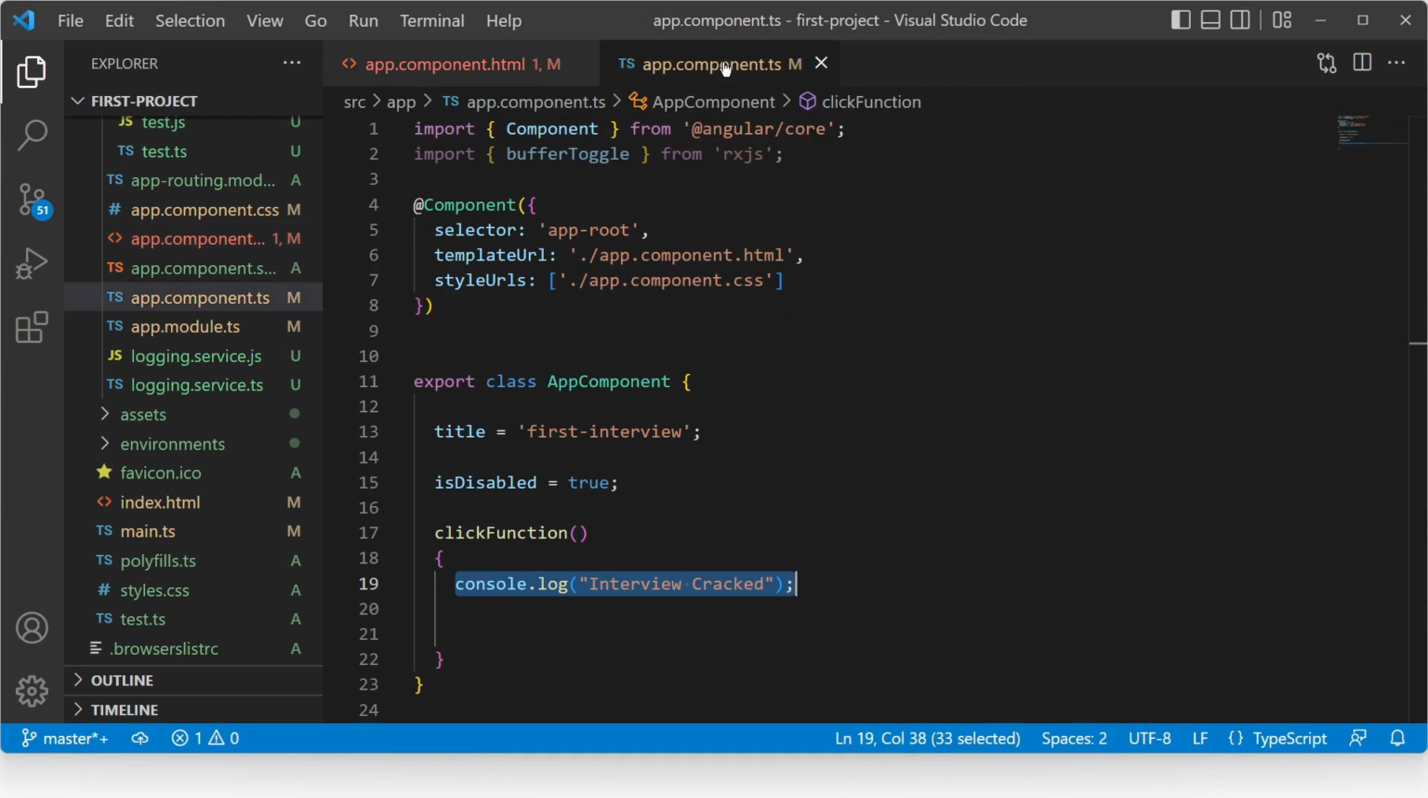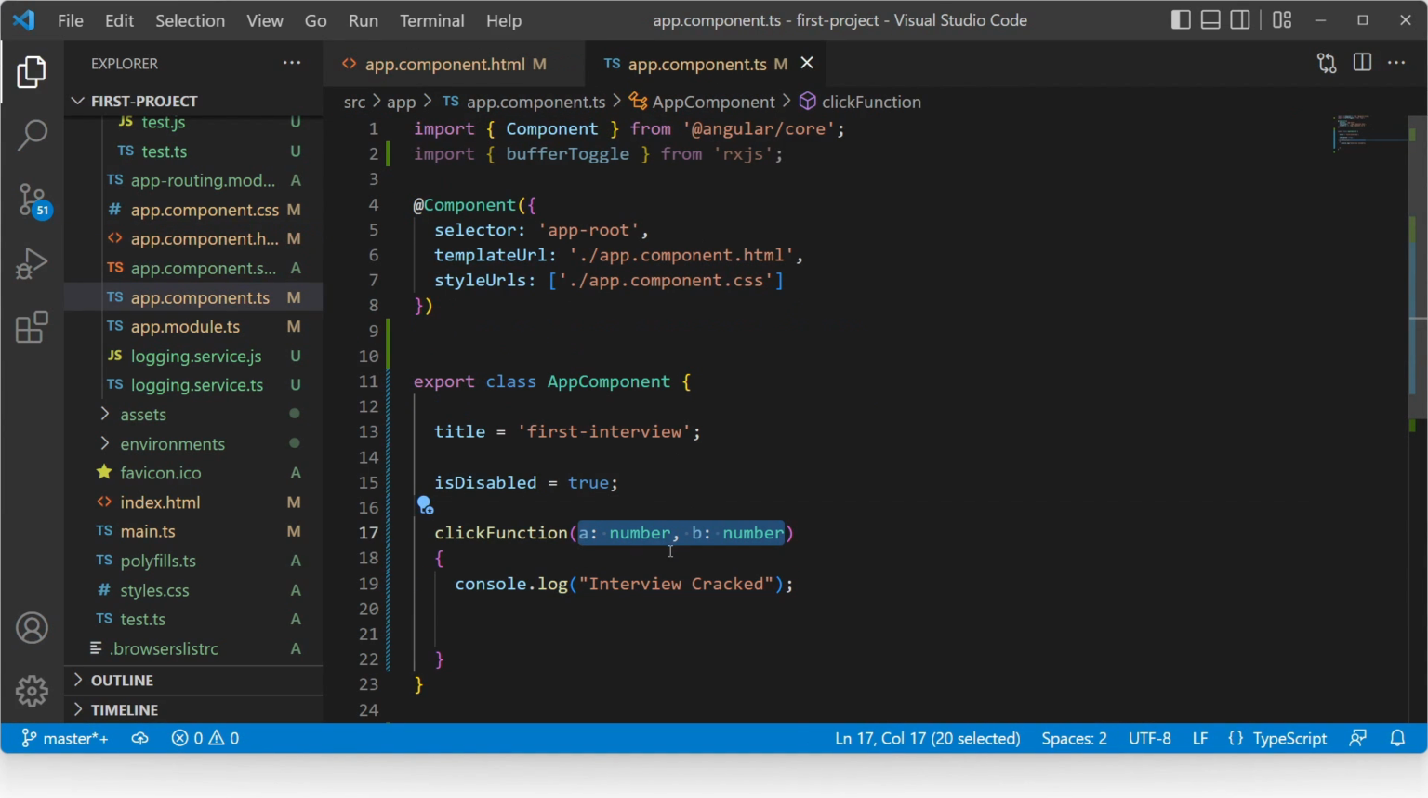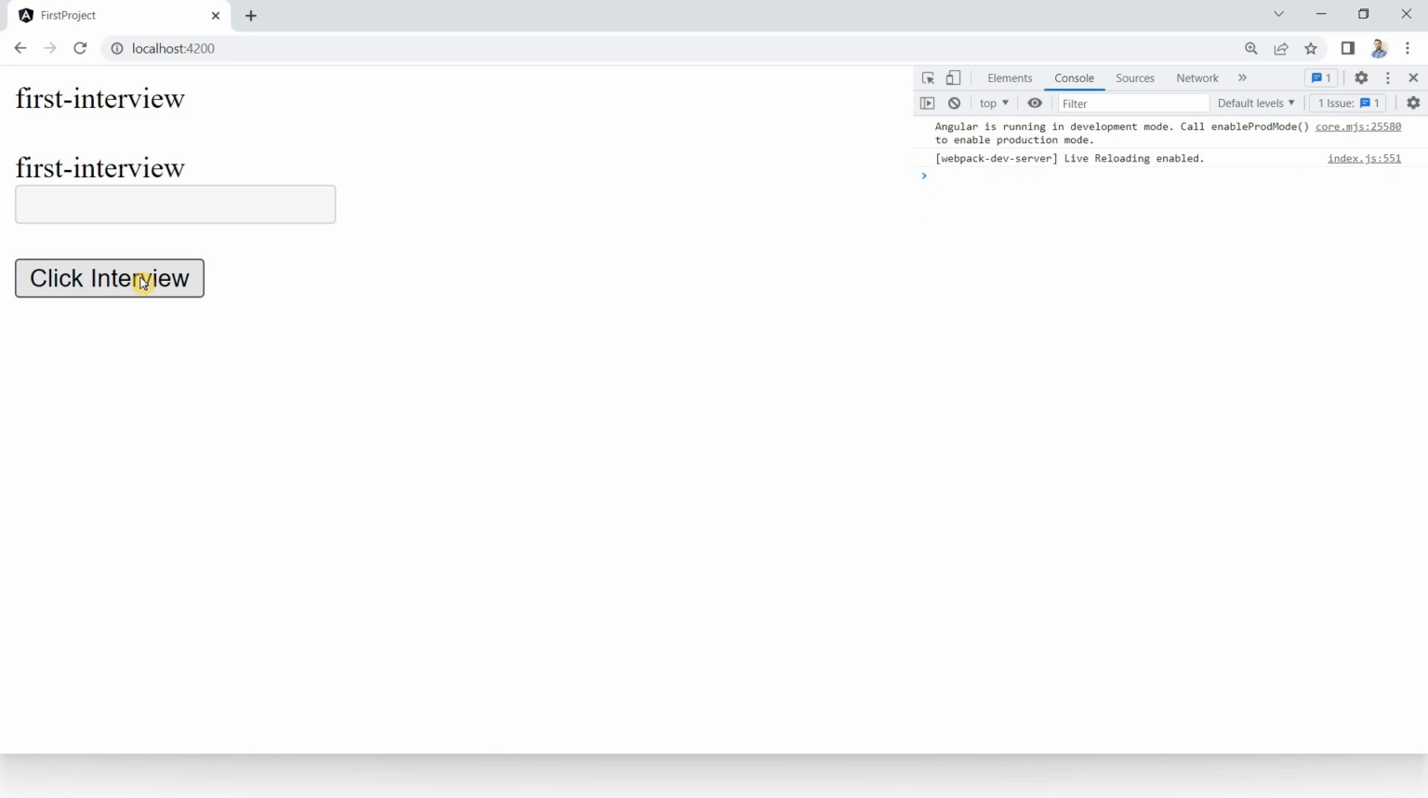Let's go to the component file and inside the function give the parameter names with the data types and finally use them. For now, just add 1 plus 2. Now again go to the browser, click the button again and then see in the console the output is interview cracked and 3. So that is event binding, handling the events created by users. Now if we want to handle the events and then display the data at the same time in the HTML view, for that we have another technique which we will see in the next question.